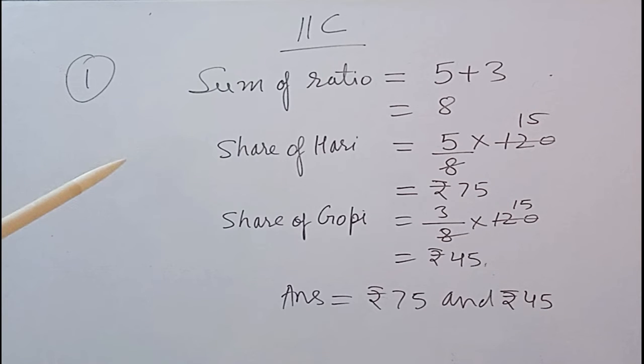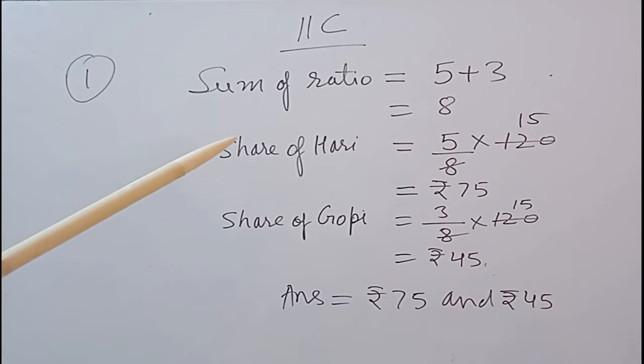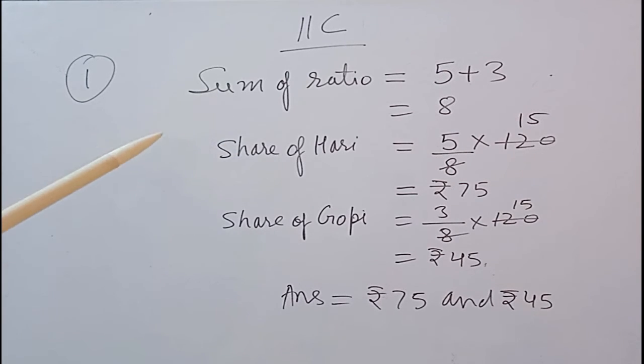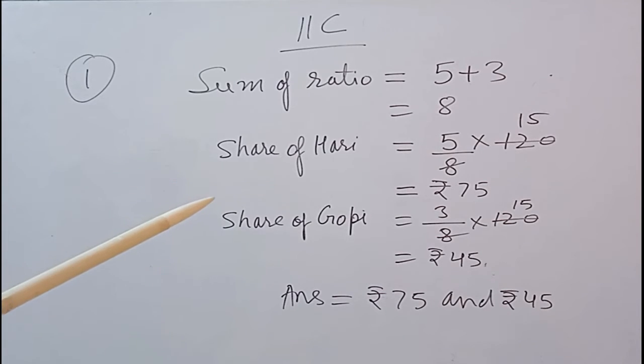So share of Hari equal to the ratio of Hari upon the total ratio, into the sum that we have to divide. So 5 upon 8 into 120. Whenever we divide 120 by 8, we will get 15, and 15 into 5 will be rupees 75. So share of Hari is rupees 75.